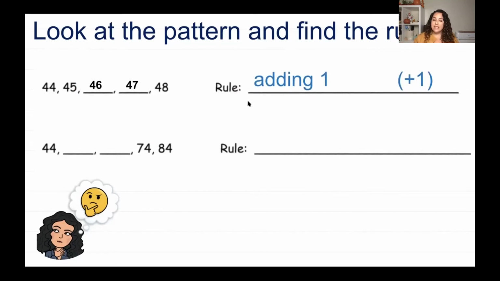Okay, let's look at 44. I'm starting with the same number. I have 2 blanks, and then I have 74, 84. Oh, wow. I am not jumping by ones if I got all the way to 84. So I have to be jumping by tens. Let's see if that's true. 44, 54, 64, 74, 84, and I'm adding 10 plus 10.